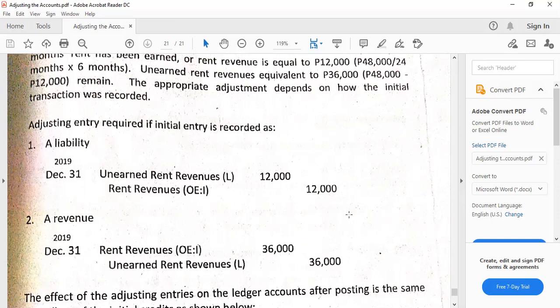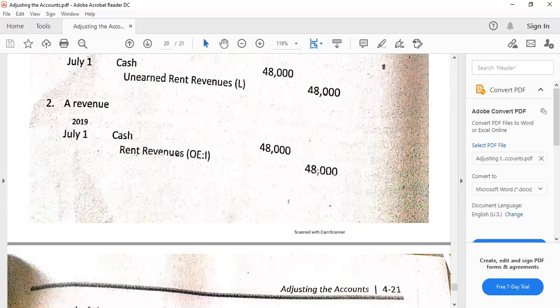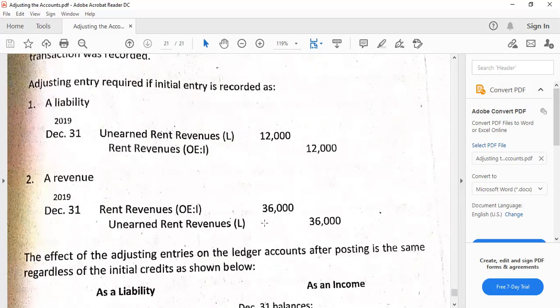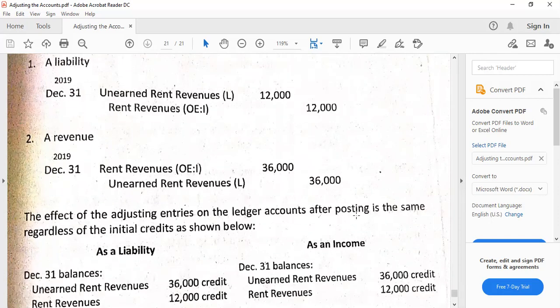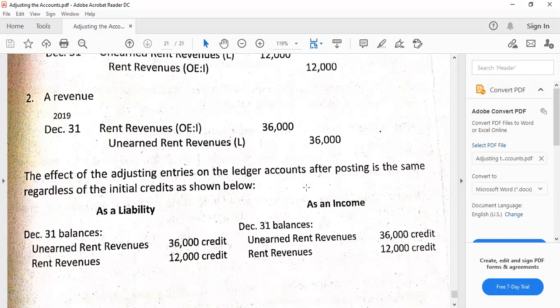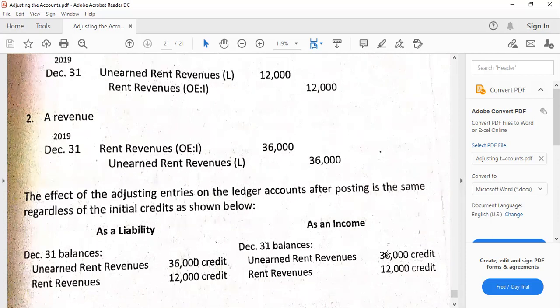And if you deduct 48 minus 36, of course, that's going to be the 12,000 revenue. Talking here about the rent revenue, it's 48,000 minus the 36,000, that's 12,000 revenue. And the 36,000 is the liability, which is also true here. For the income method, unearned rent revenue would be 36,000 credit, that's the liability, and the rent revenue is income, which is 12,000 credit. All right.